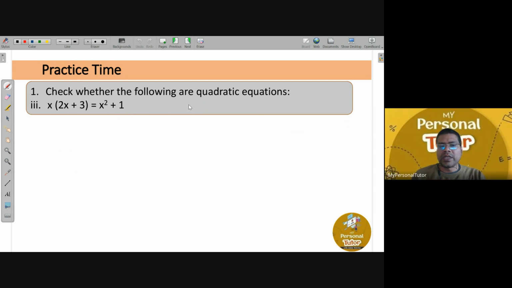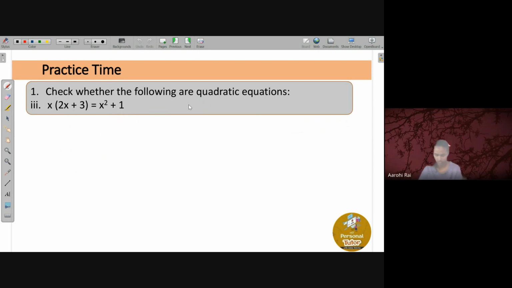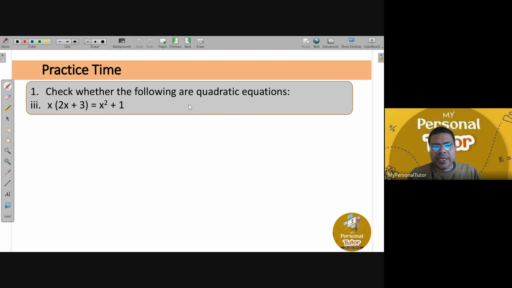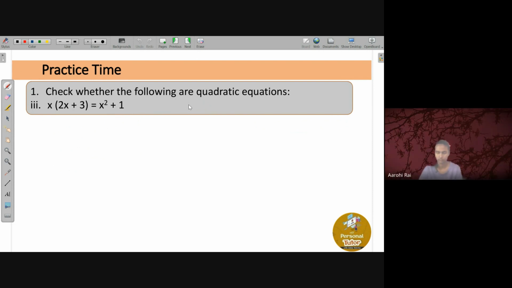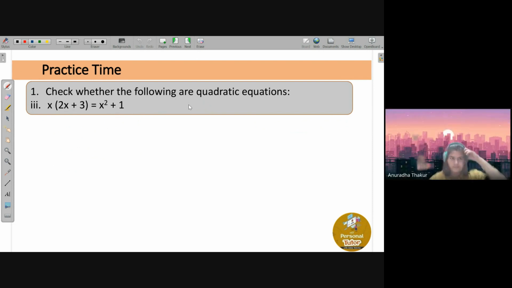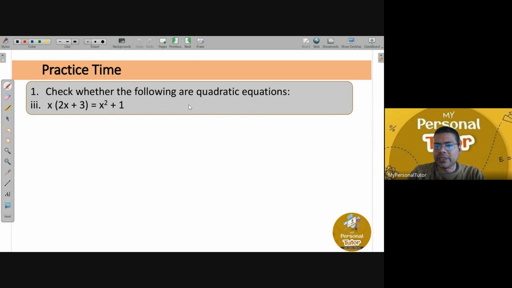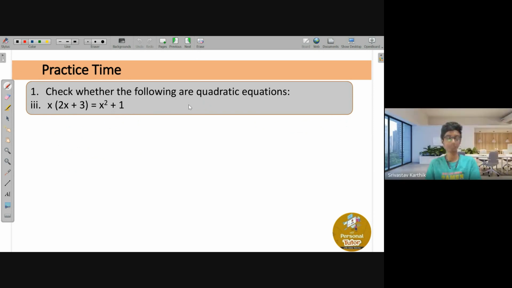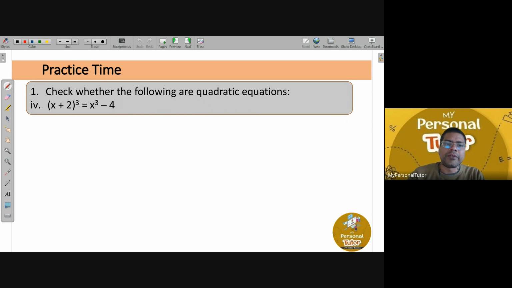Very good. So what is the value of a? a is 1, b is 3, c is minus 4. Everyone got the same answer? Yes, sir. All right. Shall we move to the next? Karthik, do you have any doubt? No, sir. All right. Try the next question, everyone.